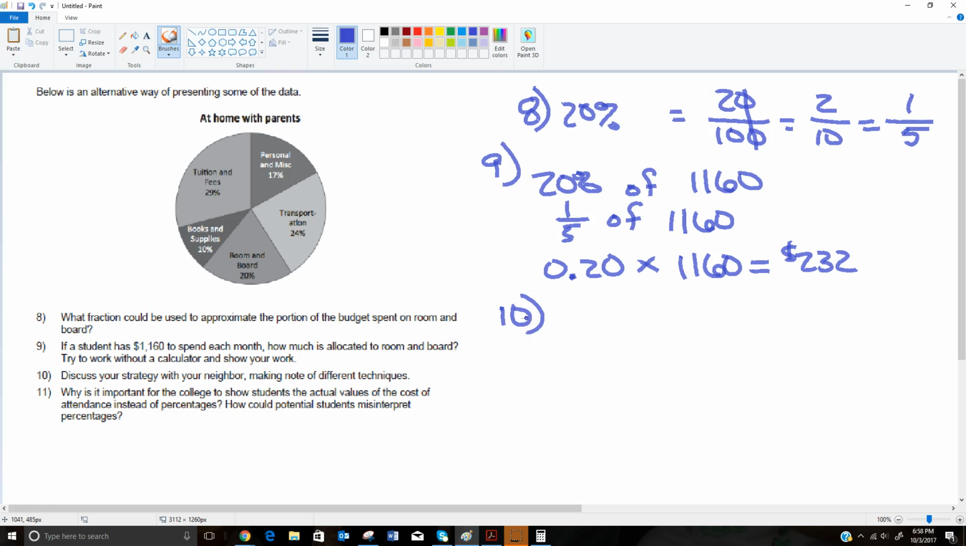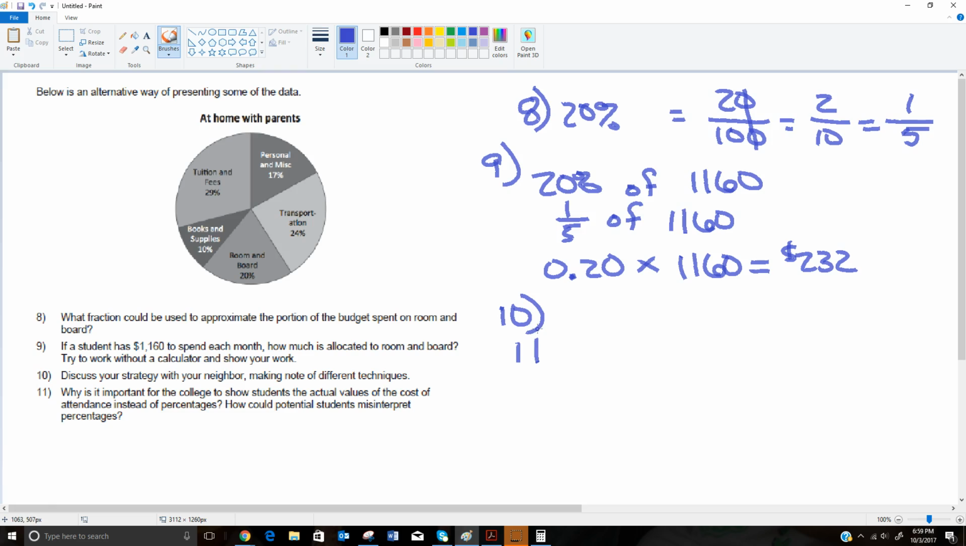Okay, then for 10, it says to discuss your strategy with your neighbor, making note of different techniques. I kind of alluded to that. You could take it times 1/5. You could divide it by 5 if you wanted. There's different ways to do this, but to me, this is the easiest way.